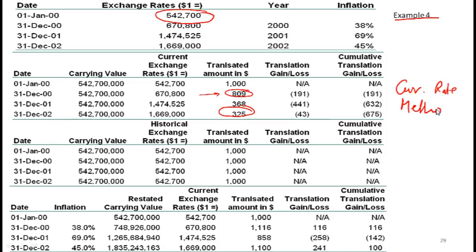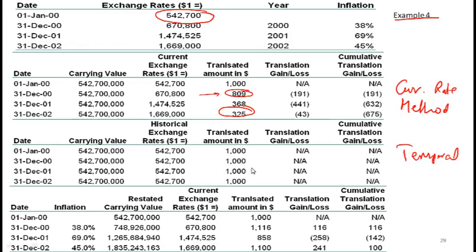Now take a look at the second scenario here and tell me which method is being used. What's that method called? Yes, we are using the temporal method here. What happens with the temporal method? If this is land, that's non-monetary, so it is translated at the historical rate.